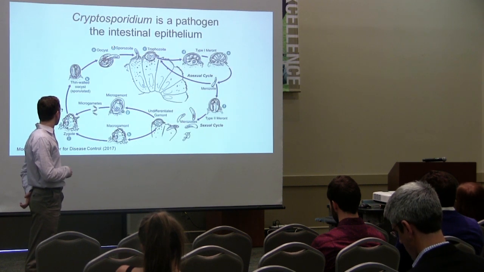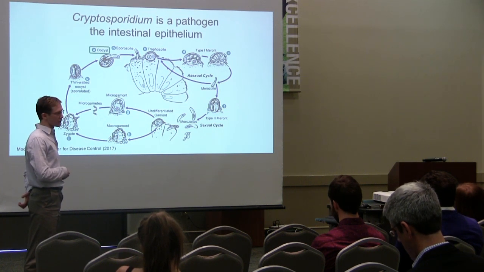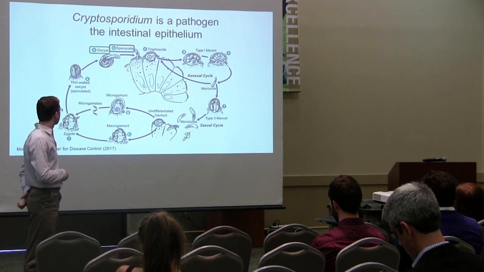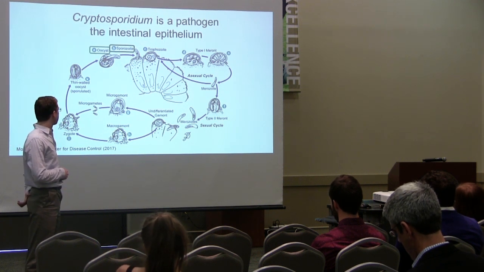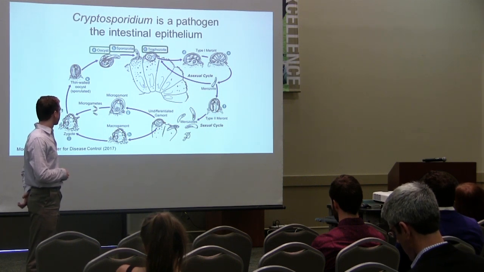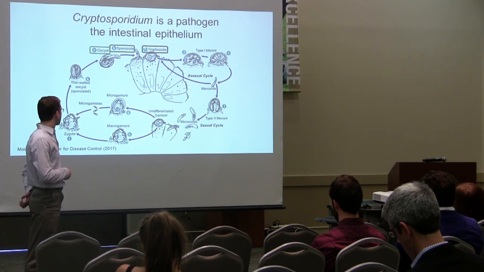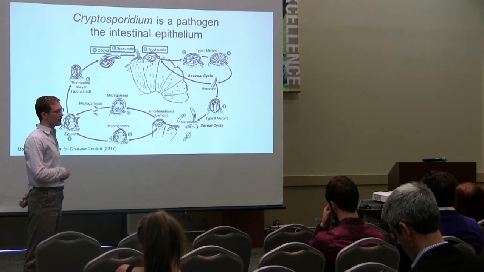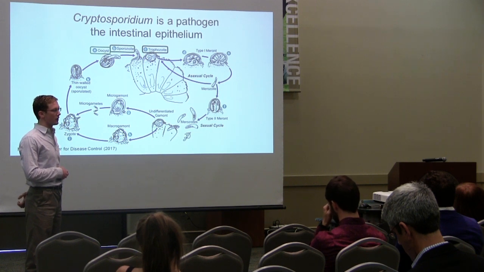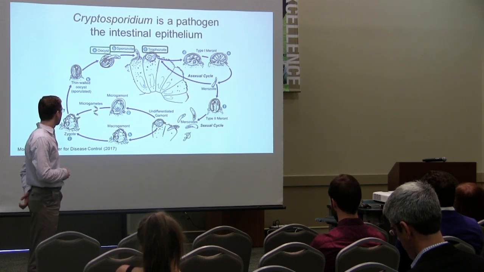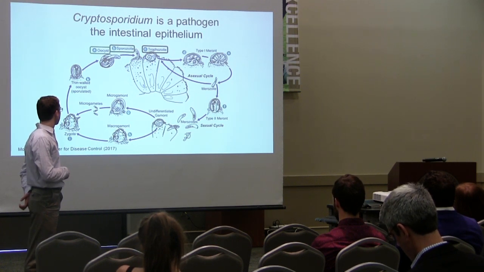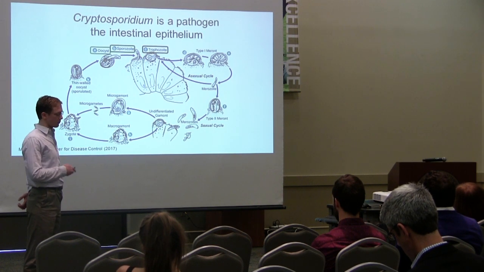Now, once they enter the host in the form of this oocyst, the oocyst releases sporozoites. These sporozoites are the invasive stage of the parasite. They infect the epithelial lining of their host. They then turn into a trophozoite stage that resides in the epithelial lining. This trophozoite stage can undergo both asexual and sexual reproduction. And this results in the production of more oocysts that are released into the environment to infect subsequent hosts.